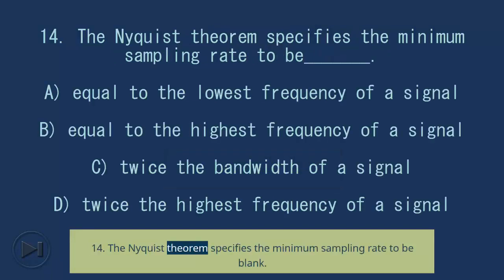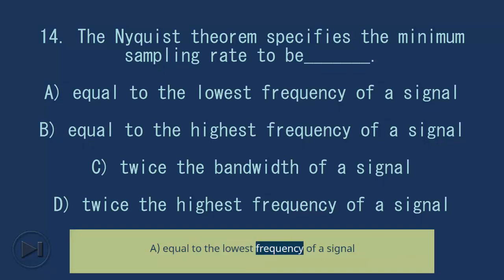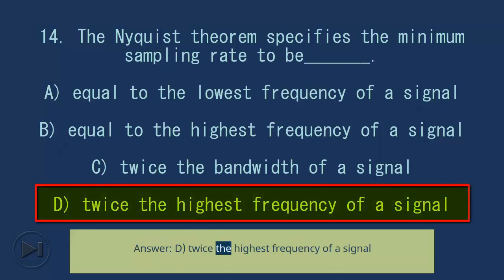14. The Nyquist theorem specifies the minimum sampling rate to be blank. A. Equal to the lowest frequency of a signal. B. Equal to the highest frequency of a signal. C. Twice the bandwidth of a signal. D. Twice the highest frequency of a signal. Answer, D. Twice the highest frequency of a signal.